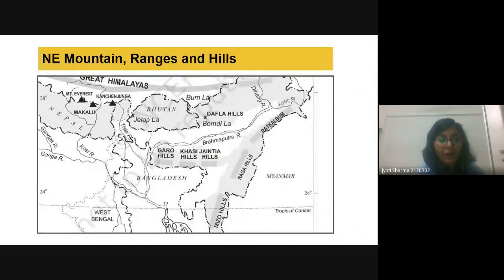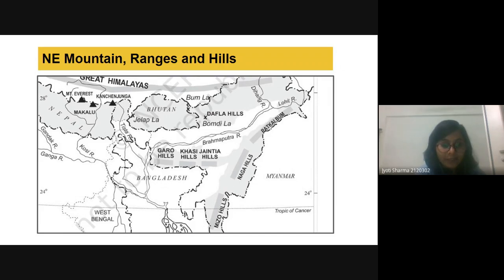Then, if we talk about the Northeast mountain ranges and hills, going from northeast to southeast or southwest, we have three major hills: the Mizo Hills, Naga Hills, and Patkai Bum.